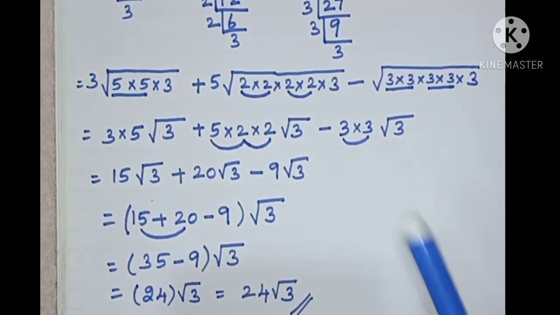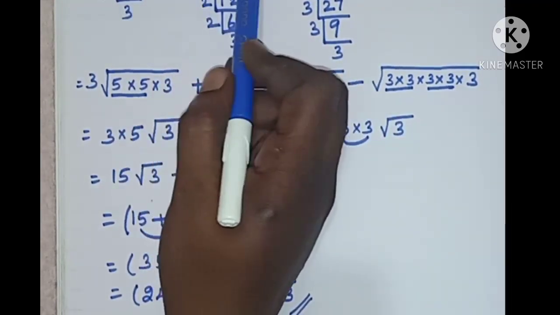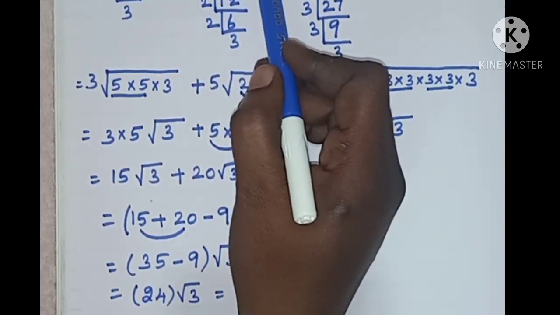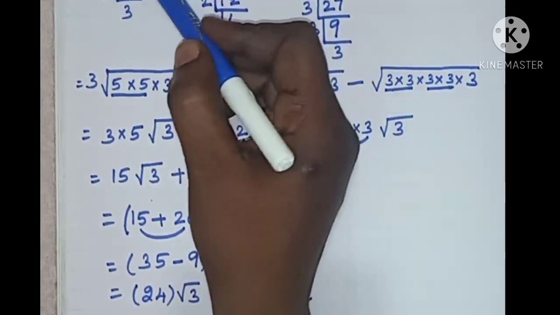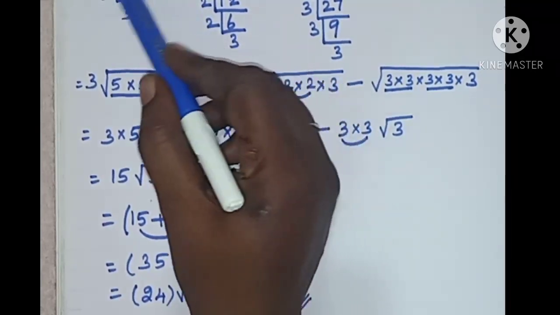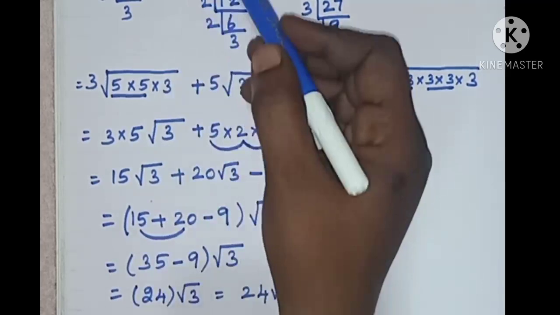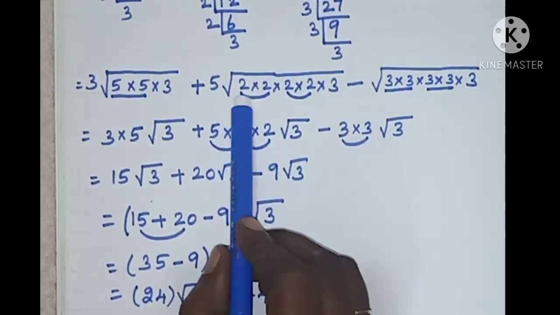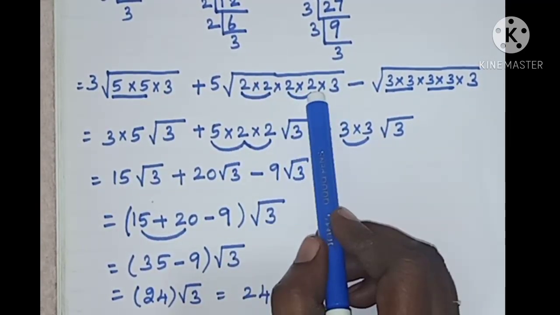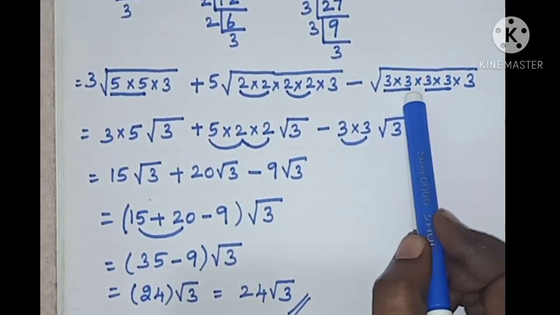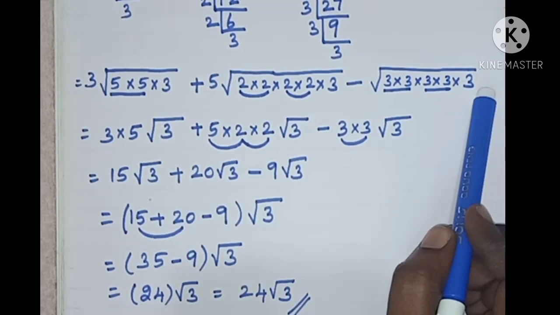I repeat it once again. First we have to write the problem 3 root 75 plus 5 root 48 minus square root of 243. 75 can be factorized like this. 75 can be written as 5 into 5 into 3 and 48 can be written as 2 into 2 into 2 into 2 into 3 and 243 can be written as 3 into 3 into 3 into 3 into 3.